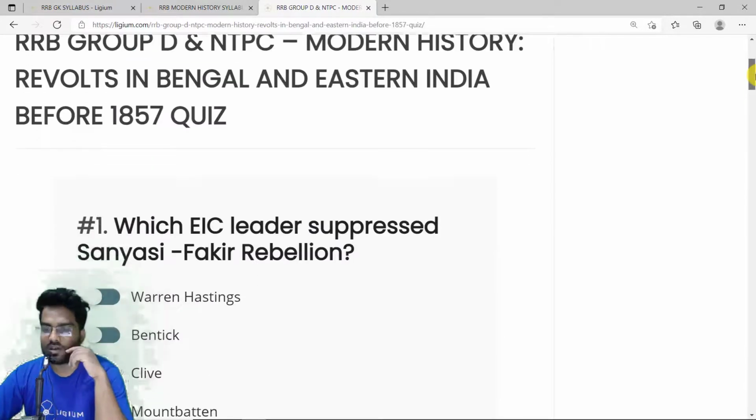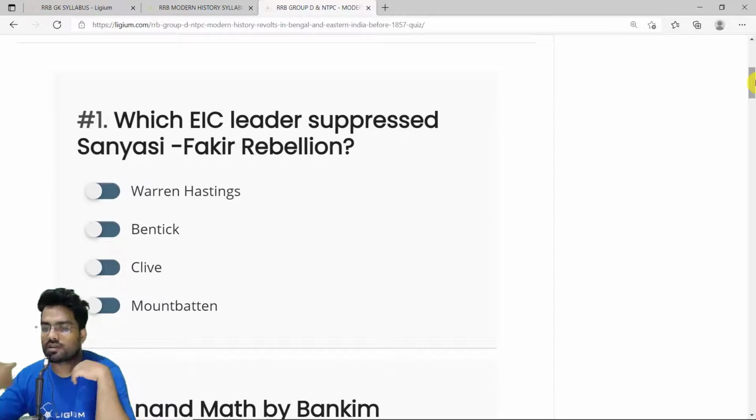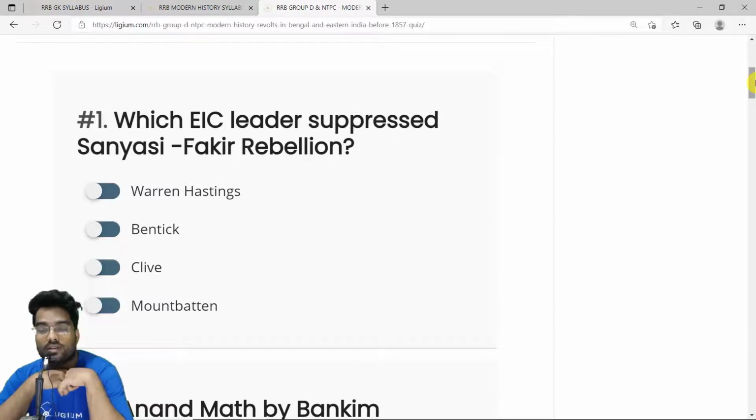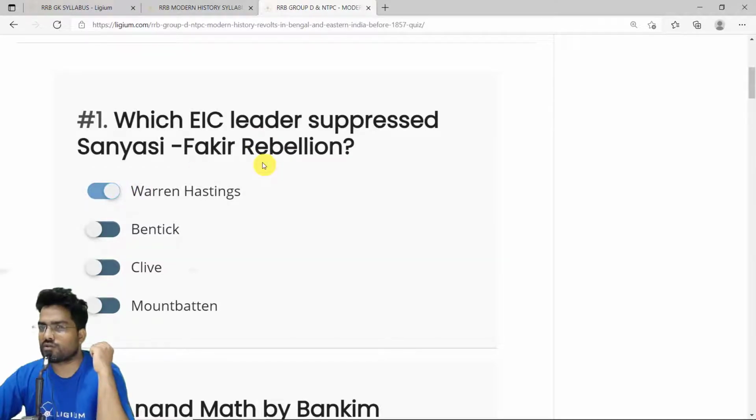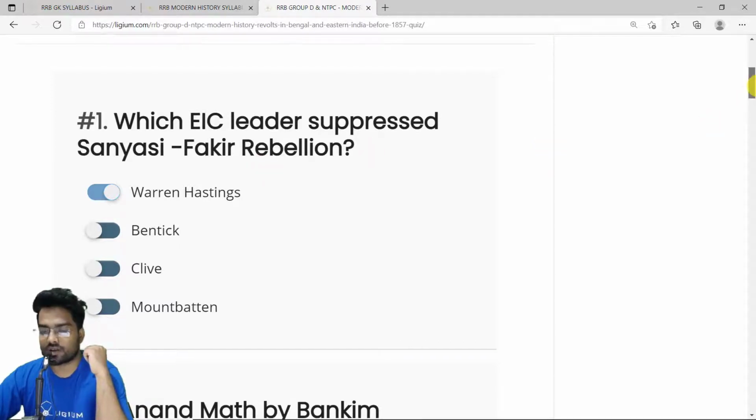Okay, so which EIC leader suppressed the Sannyasi Fakir rebellion? The East India Company leader who suppressed the Sannyasi Fakir rebellion was Warren Hastings. This was an important rebellion because it stretched for around 30 years, from 1763 to 1800. Warren Hastings played a crucial role in suppressing this revolt. So the correct answer is Warren Hastings.